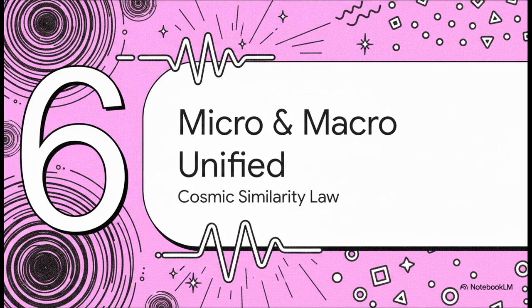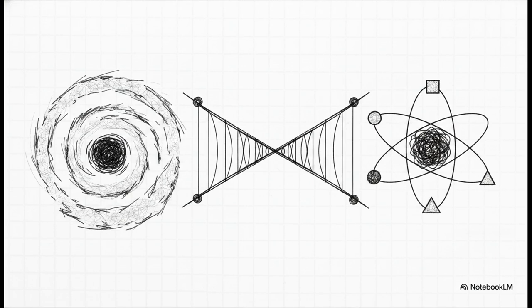So, the crucial point is right here in part 6, micro and macro unified, the cosmic similarity law. This entire paradigm leads us to the cosmic similarity law. Historically, physics has been really fractured, treating the super large and the super small with completely different, incompatible rulebooks. But here, atoms and galaxies follow the exact same dimensionless structural laws, only the scale changes. In this unified framework, a tiny proton acts fundamentally as a stabilized micro-black hole, a dense knot of relational saturation anchored perfectly by Mulham's constant.